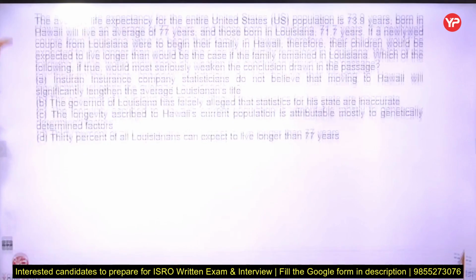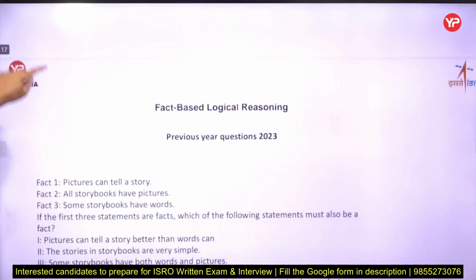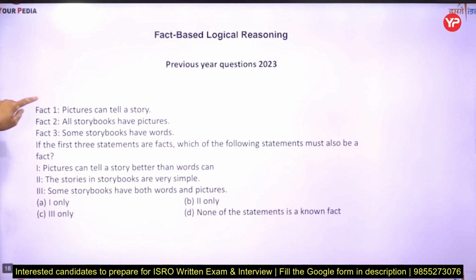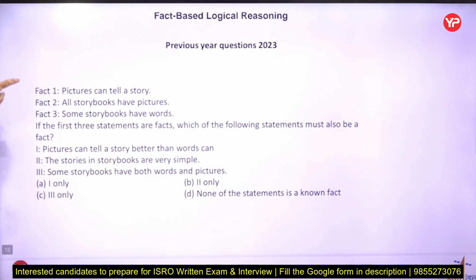So the next type is fact-based logical reasoning. The facts are given and it asks what will be the answer. So first: pictures can tell a story. All storybooks have pictures. Some storybooks have words. If the first three statements are facts, which statement must also be a fact? Pictures can tell a story better than words can.